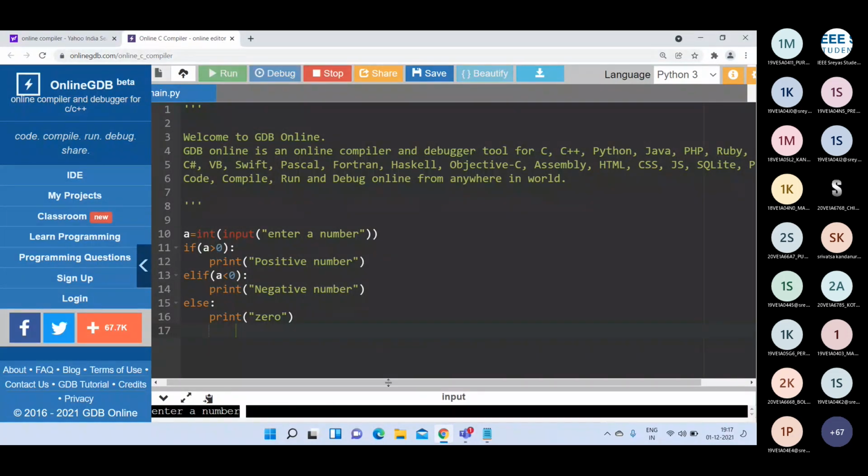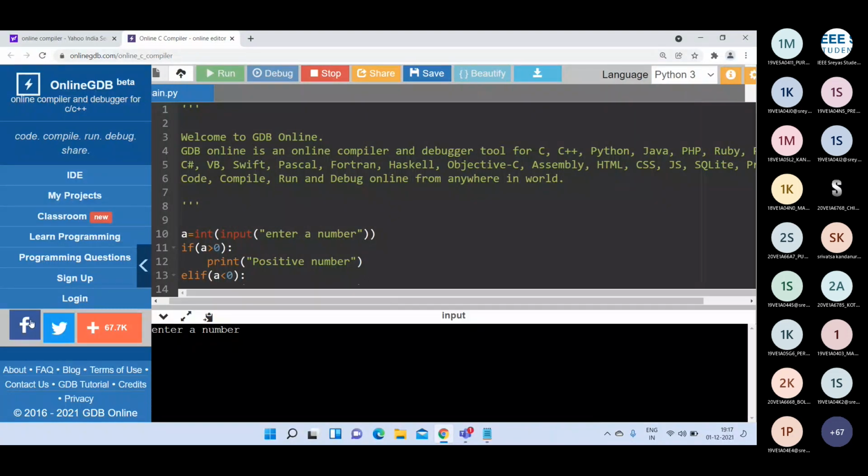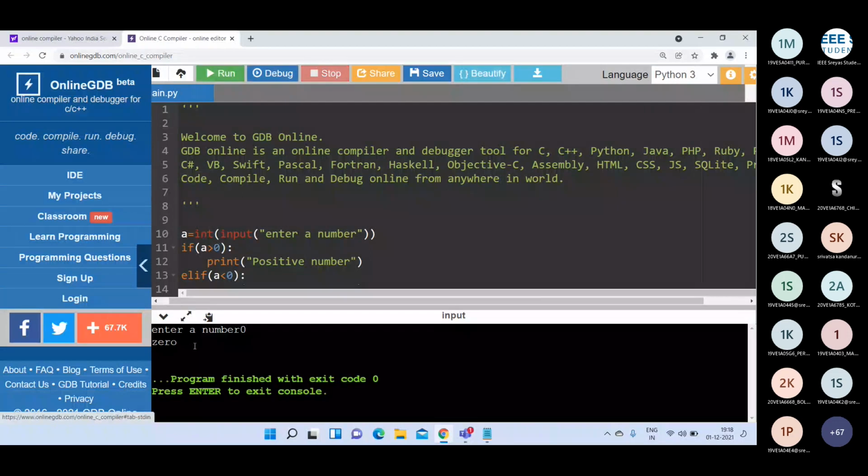If I run this, it is asking for enter a number. If I give 9, it is a positive number. If I give -7, it will give negative number. If I give 0 here, it will print 0 here. Like that, you can use the if, elif, and else statement.